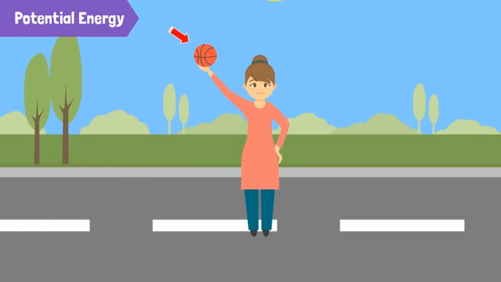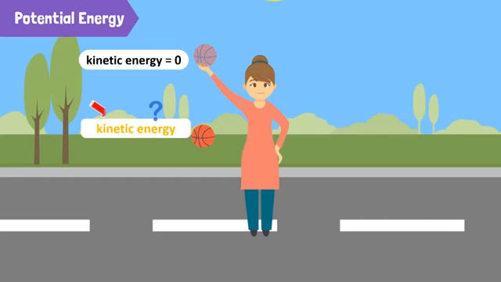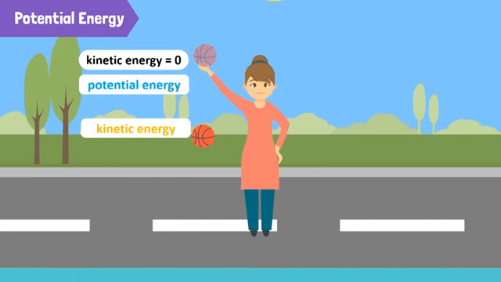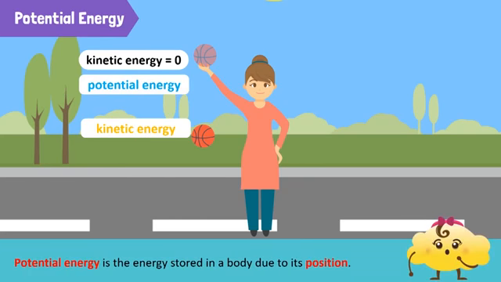It starts from a position of rest and then gains speed when you let it go. In other words, it starts with zero kinetic energy and then gains some kinetic energy. Where does this kinetic energy come from? This energy, which is stored in the ball, is called potential energy. Potential energy is a form of energy stored in a body due to its position.